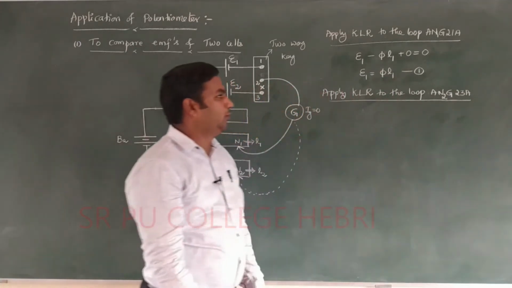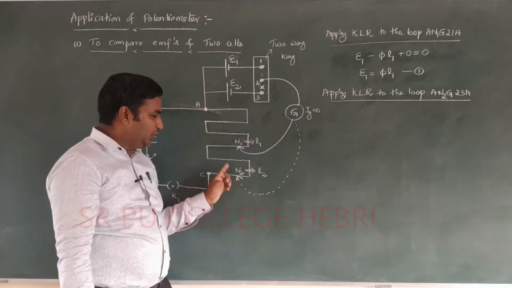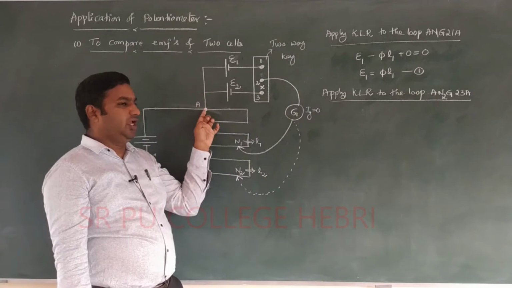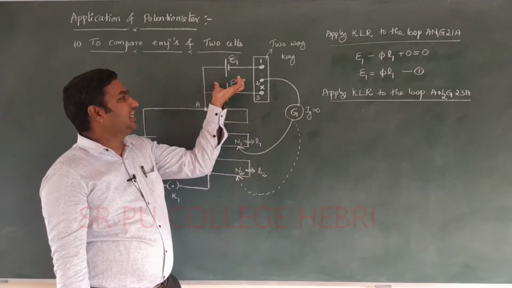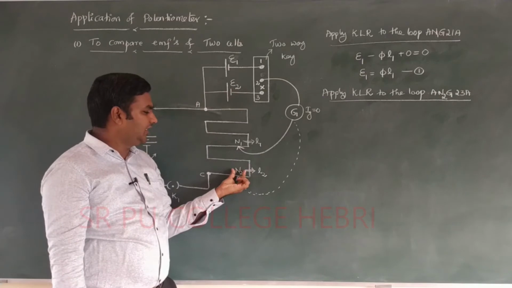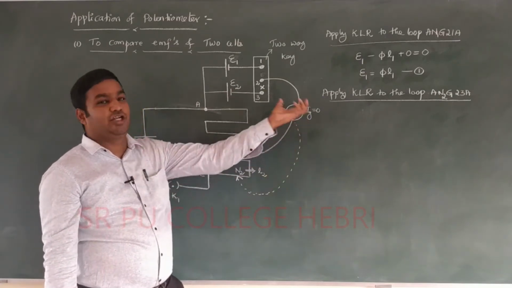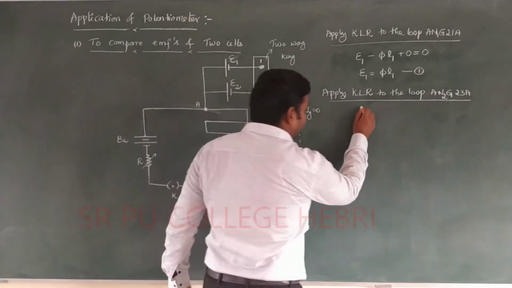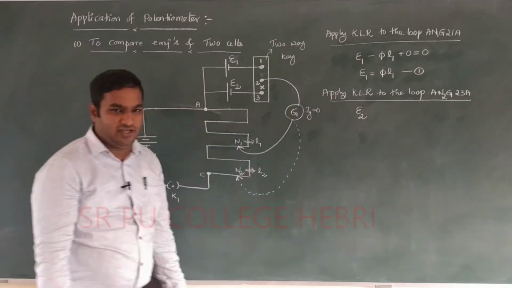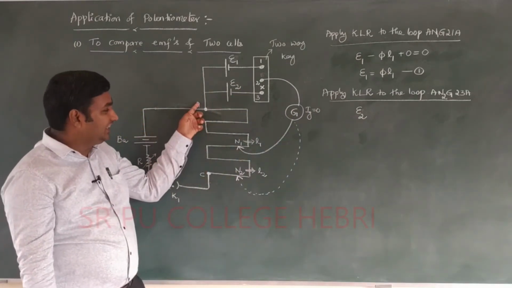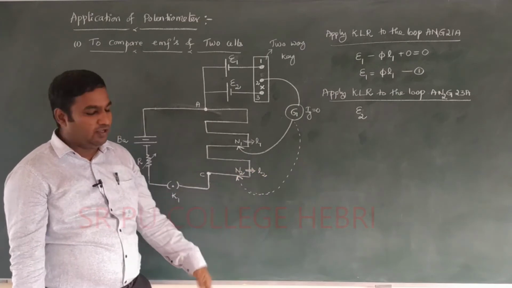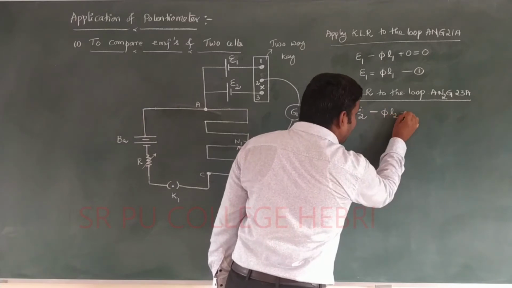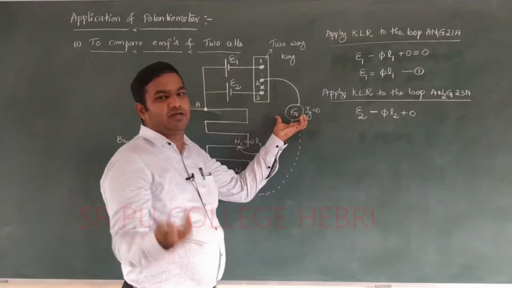Apply Kirchhoff's loop rule to the loop A, N2, N2 to G, G to 2, 2 to 3, 3 to A. Again here, by using a cell of EMF E2, we got the balancing length at point N2, the null point, where the galvanometer gives 0 deflection. Automatically the energy provider is the cell of EMF E2. The energy utilizer is the length AN2, equal to L2, by the working principle of potentiometer, that is minus phi into L2 plus 0. Energy used by the galvanometer is equal to 0.